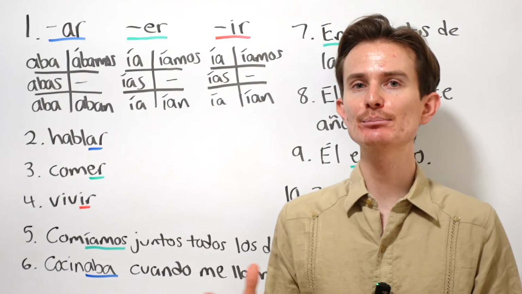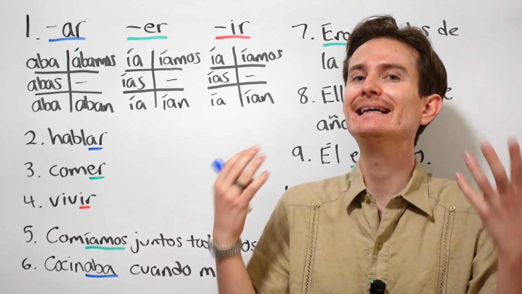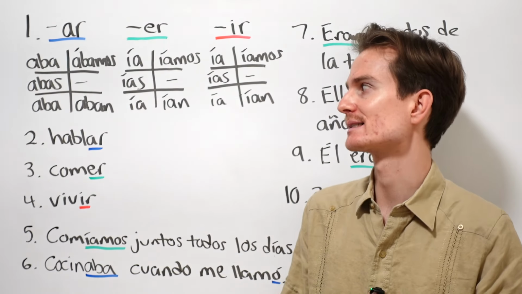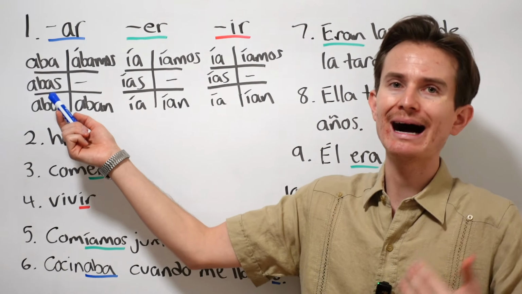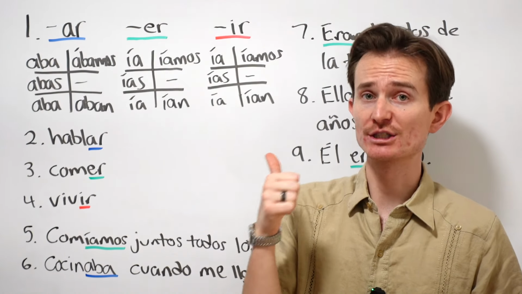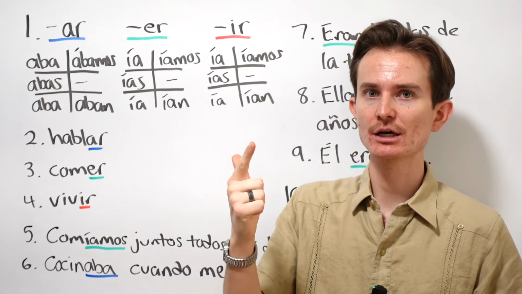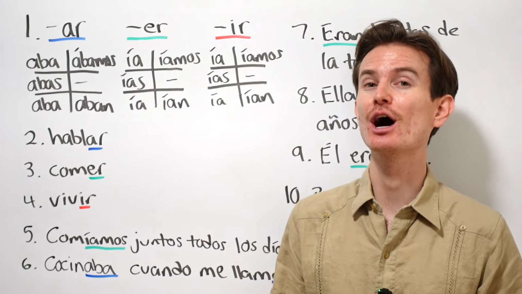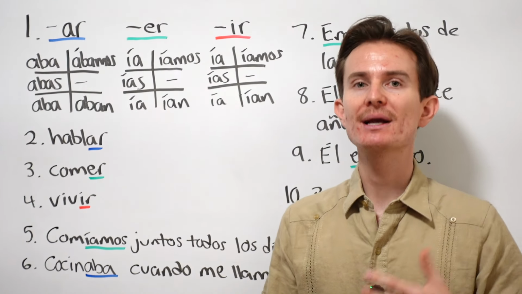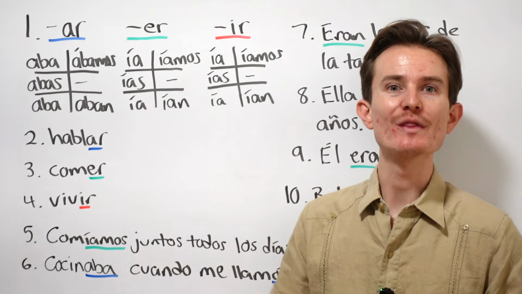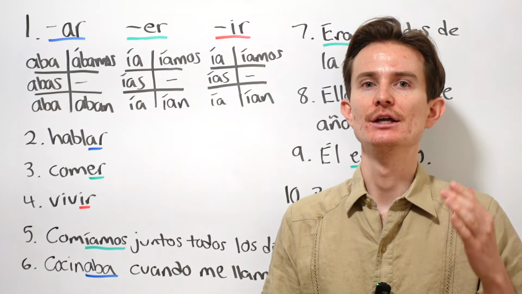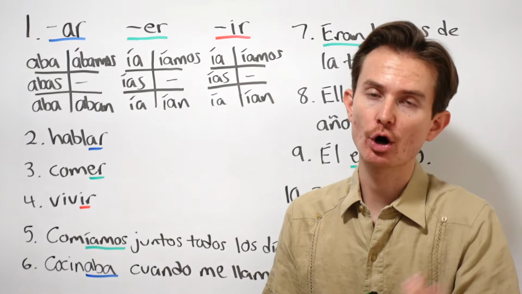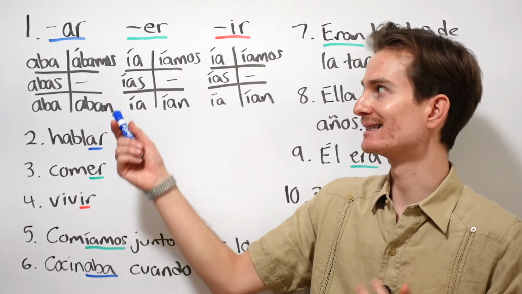Now, I've found that the imperfect can be trickier for students because the imperfect can take on many different translations into English depending on the context of the sentence, okay? So, tú hablabas could mean you were speaking, you used to speak, or you would speak. Now, personally, I'm not a fan of the translation of would with the imperfect because many times students confuse this with the conditional tense. For example, yo te llamaría, pero estoy ocupado. I would call you, but I'm busy. That's a conditional, but that is not this.